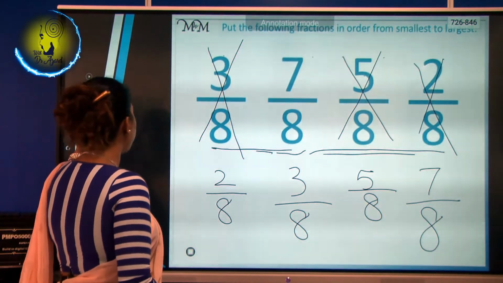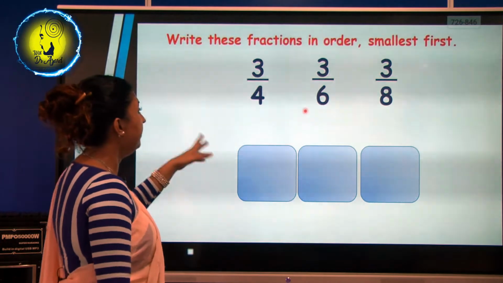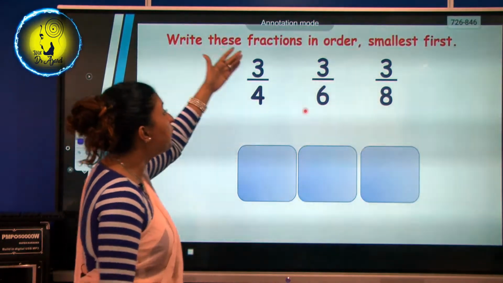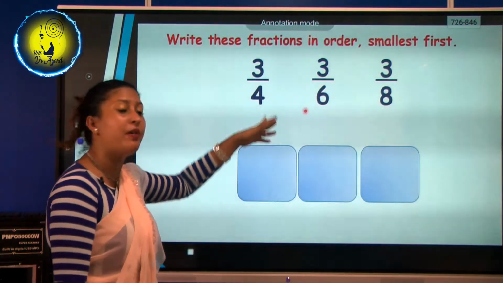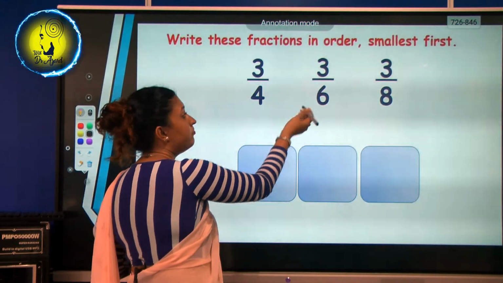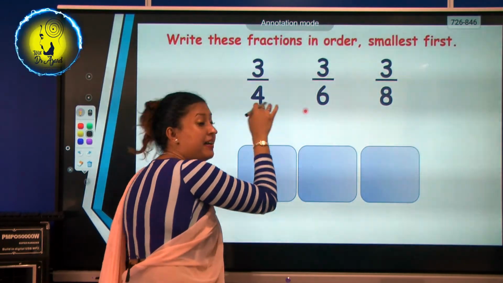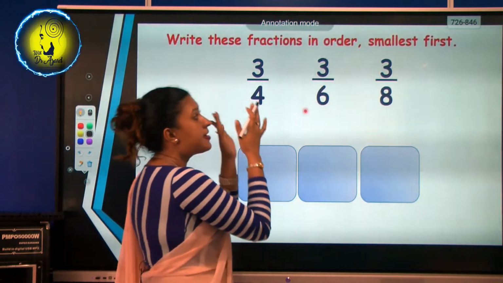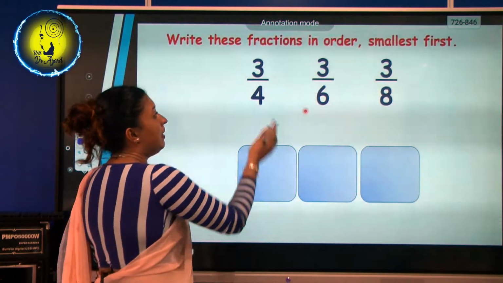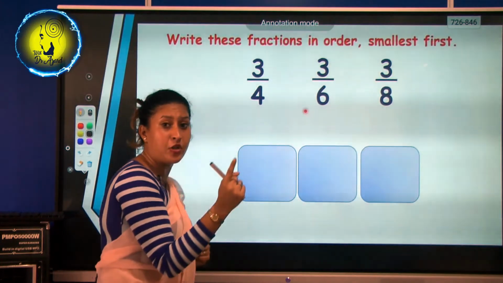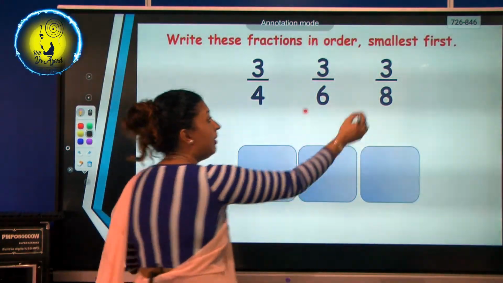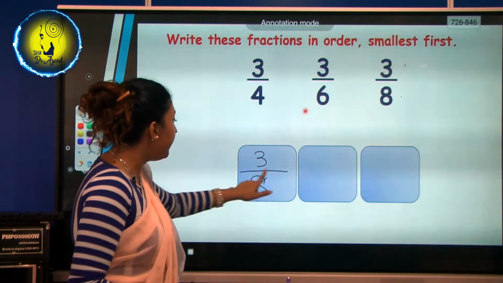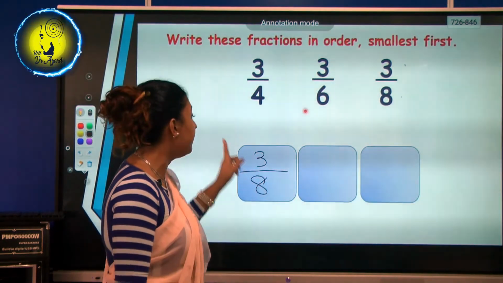Right. Let's do the other one. Now here, what is this? Their denominators are different, isn't it? But their numerator is the same. In this case, what do we do? What do we do? I taught you. The lesser the denominator, the bigger the fraction becomes. So we have to arrange this from smallest number to the biggest number. So, to find the smallest fraction, the denominator should be the larger number, isn't it? So, 3 8ths. This is the smallest fraction because it has the biggest denominator.